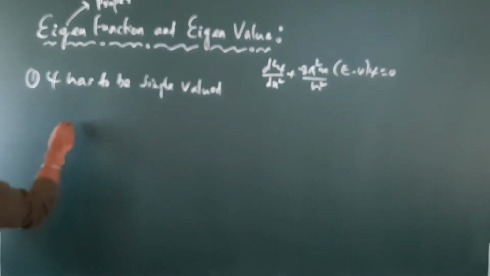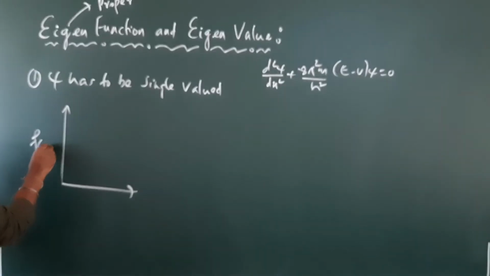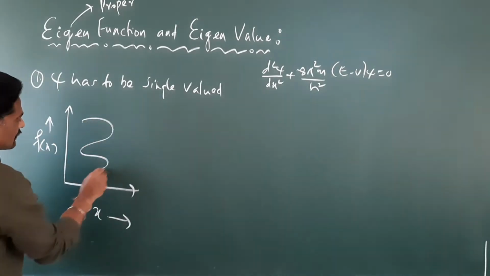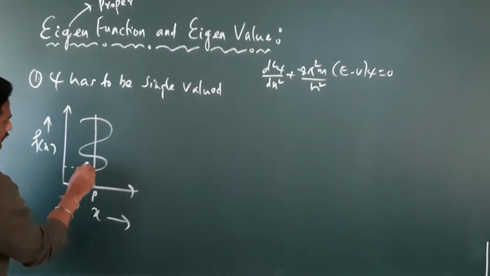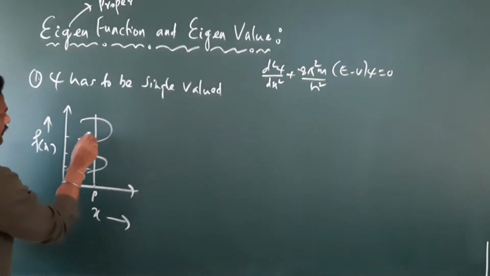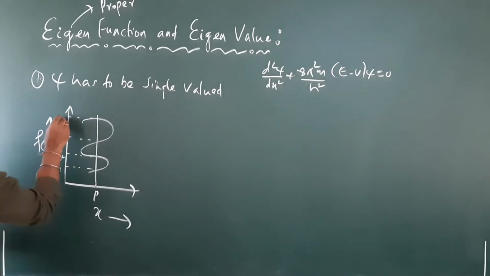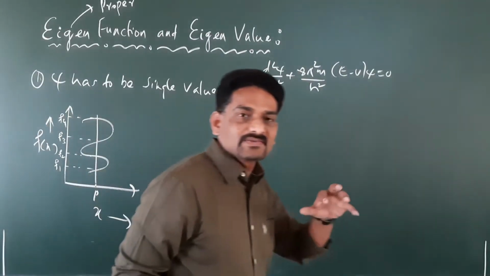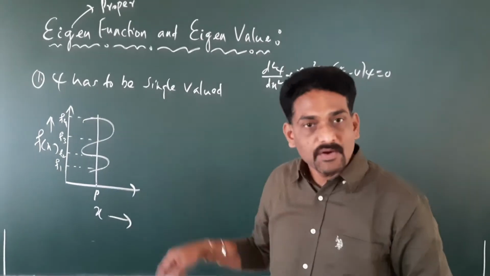For that, we will take a function. To understand the meaning of psi has to be single valued, we have taken an example here where we have a wave function.